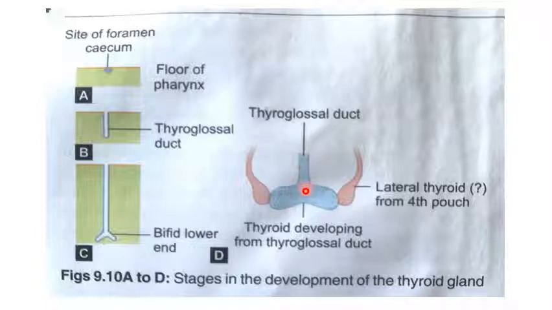Now this is the thyroglossal duct. This is the bilobed structure. This is the lateral thyroid, which is derived from the caudopharyngeal complex, which arrests the further migration of the thyroglossal duct.